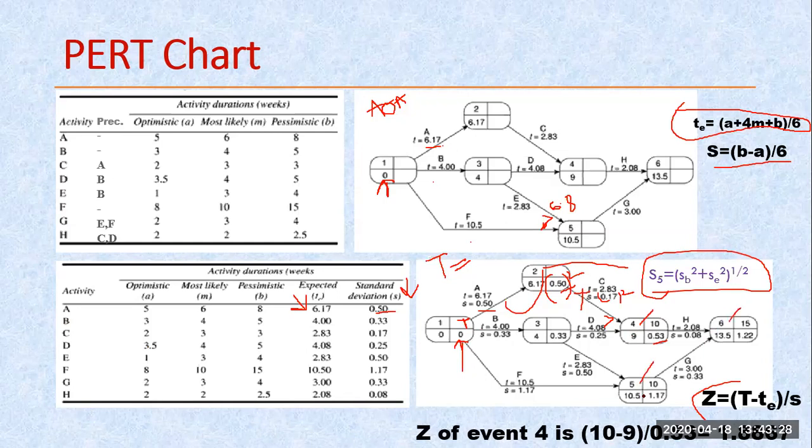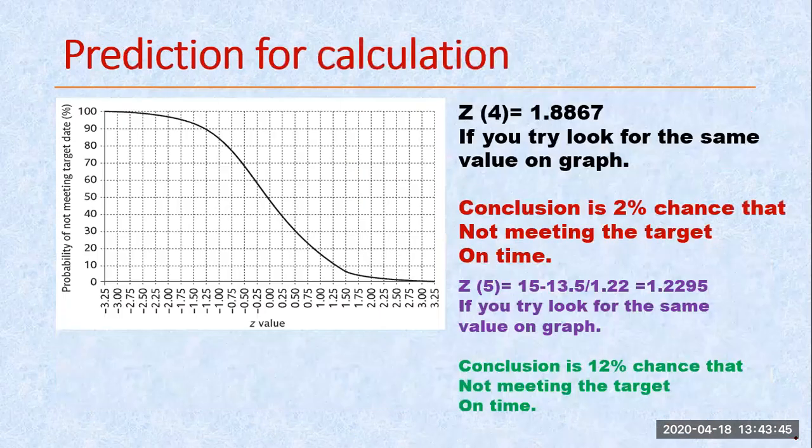Okay. So we are taking the case of the 4th event. Here, as per this 4th event, what is the target value? 10 minus 9 divided by this standard deviation. So here we are calculating, this becomes 1.8867. Now what do you mean by this? This value we have to check on this graph.